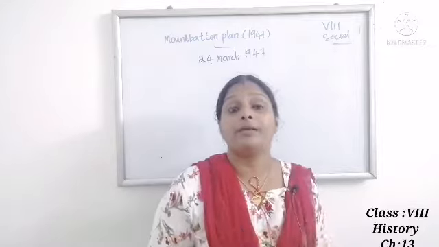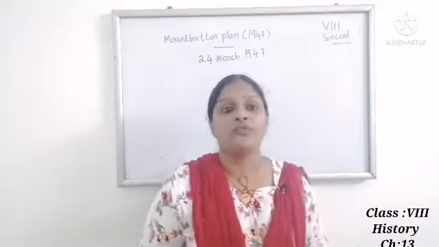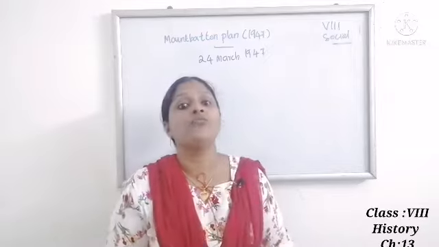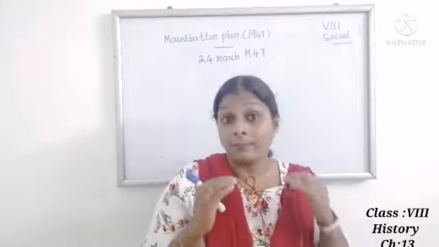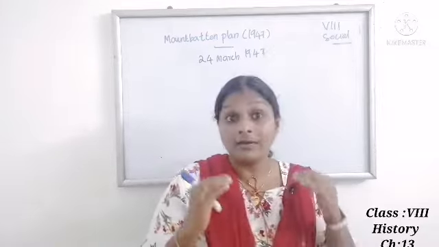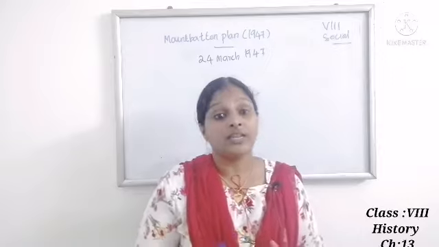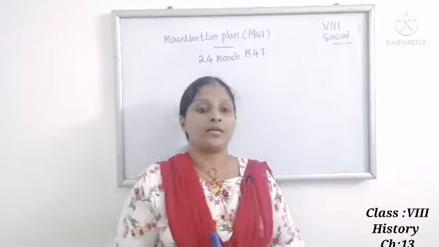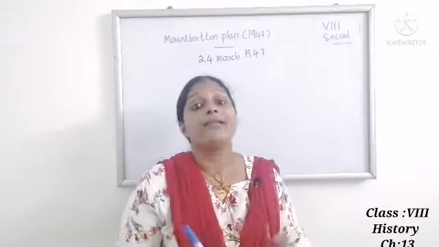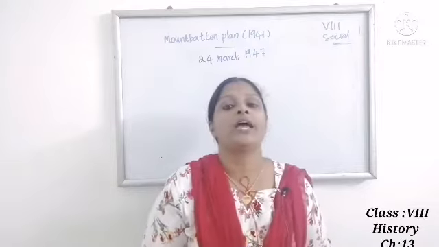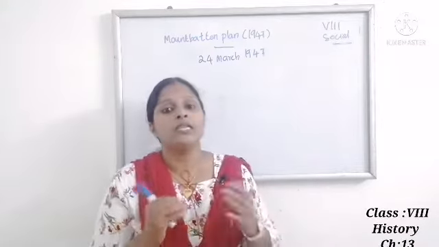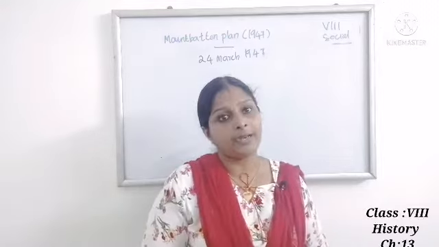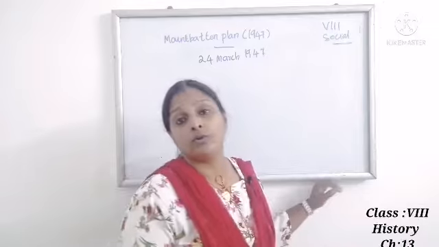When Mountbatten became the Viceroy of India, the partition of India and the creation of Pakistan appeared inevitable to him. After extensive consultation, Lord Mountbatten put forth the plan of partition of India on 3rd June 1947, and the Congress and the Muslim League ultimately approved the Mountbatten Plan. These are the main points you need to know about the Mountbatten Plan.